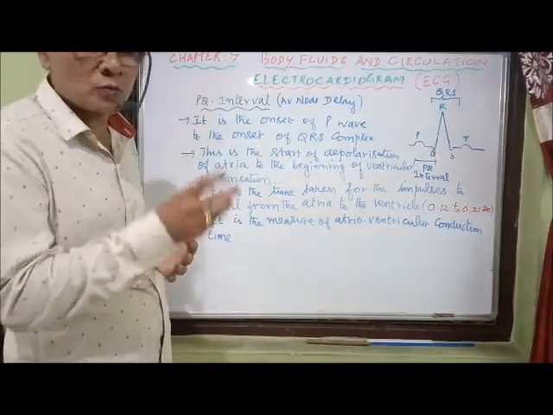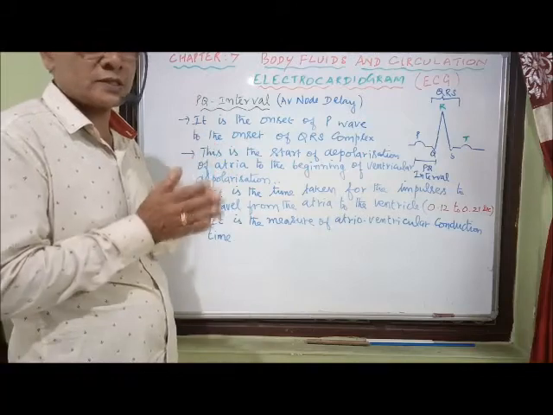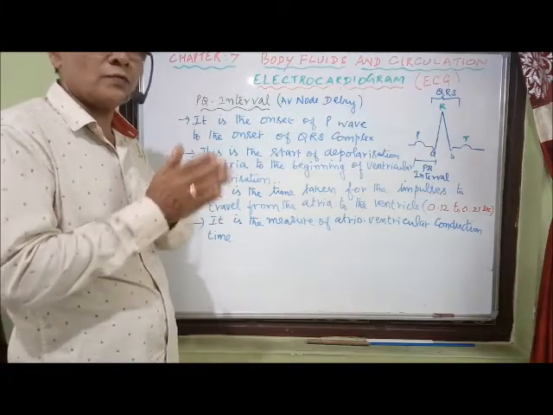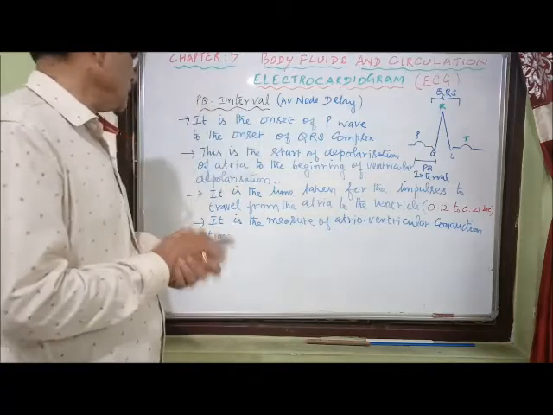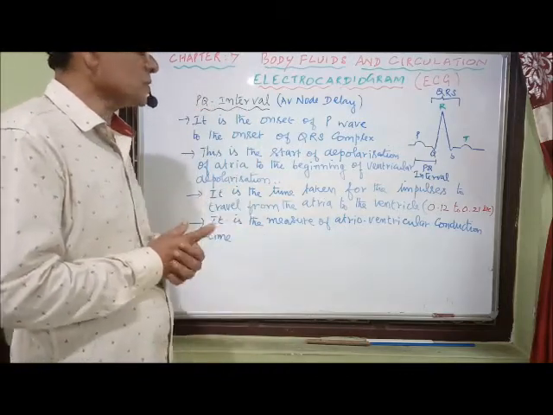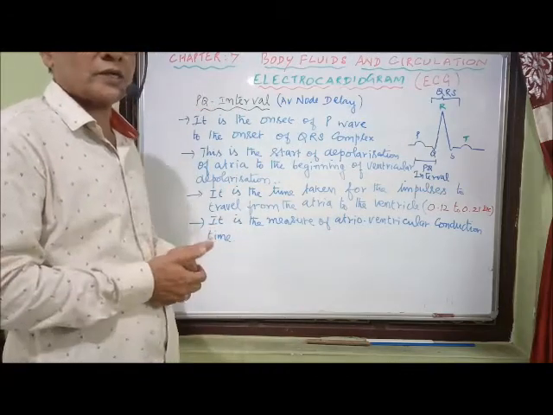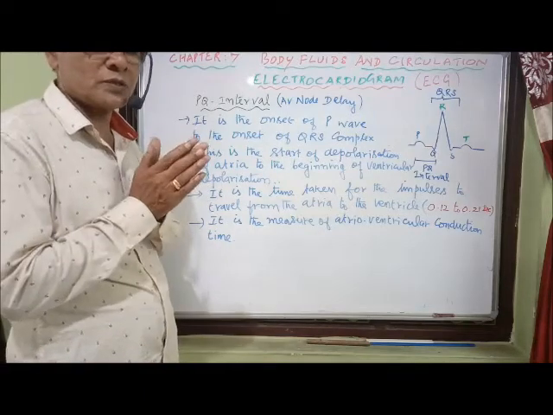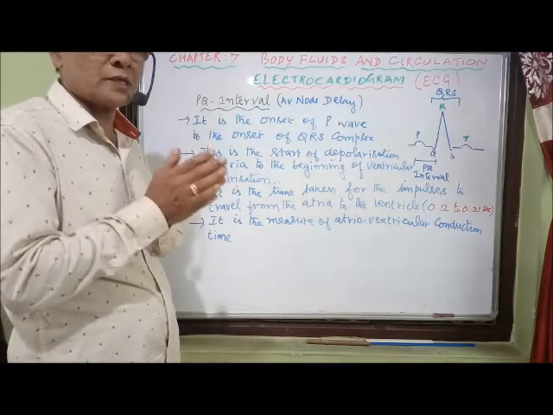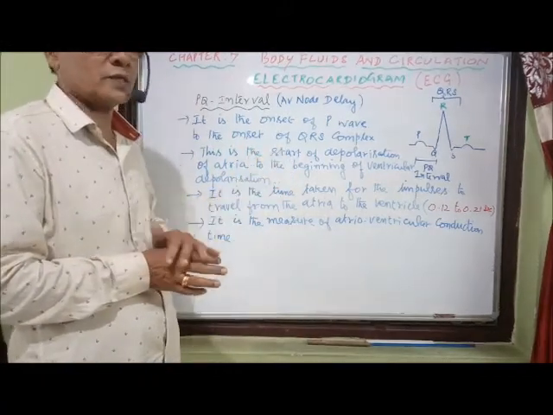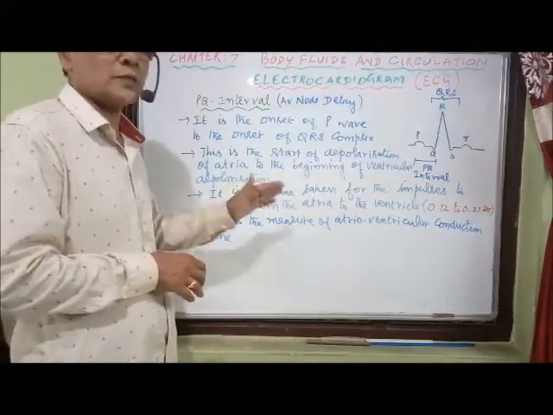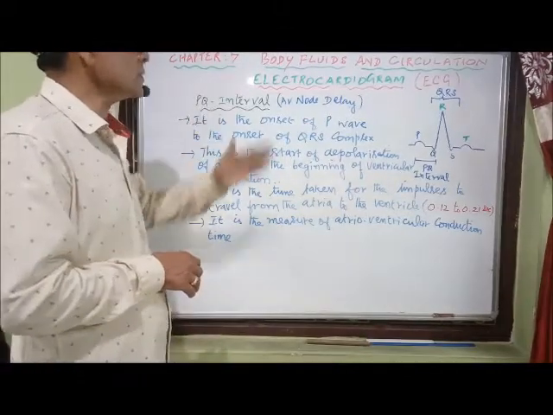After the completion of atrial depolarization, we have a delay of impulse conduction in the AV node for a fraction of time. That's why it is a measure of atrioventricular conduction time, the time taken for the conduction of impulses from the atria to the ventricle, and that is represented by the PR interval.